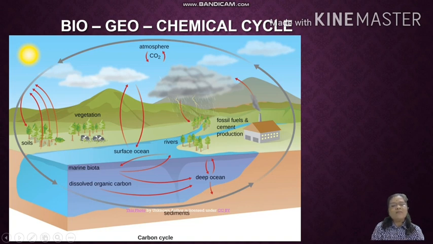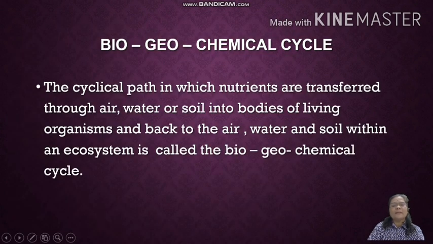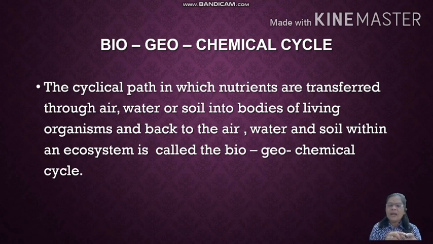This cyclical flow of carbon within an environment, the cyclical path by which nutrients are transferred through air, water and soil into the bodies of living organisms and back to the air, is called a biogeochemical cycle. Students, write down the definition of ecosystem, types of ecosystem, and then trophic level pyramid, energy pyramid, and the definition of biogeochemical cycle in your classwork notebook.